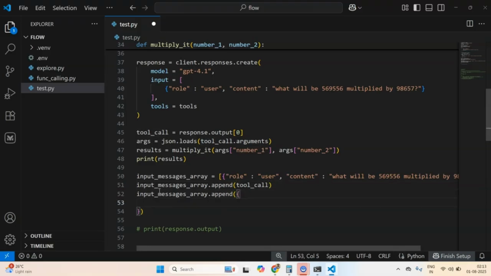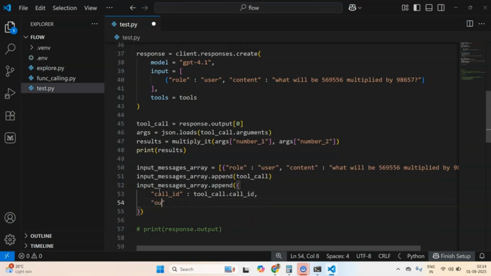Now this dictionary has some keys, which I'll tell you in a moment. The first key would be call ID, and this call ID will come from tool call dot call ID. Then there will be a key called output, and this output will come from results. Essentially I would like to stringify this because this will be passed to the LLM again.